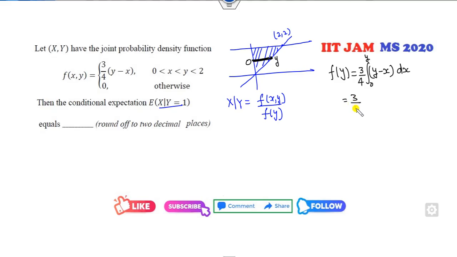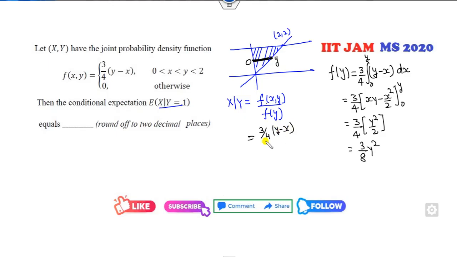So can you integrate them with respect to x? So it is my xy. This is my x square over 2 from 0 to y. So 3 over 4 y square minus y square by 2 is y square over 2, so 3 over 8 y square. I can substitute here: 3 over 4 y minus 3 over 8 y square.